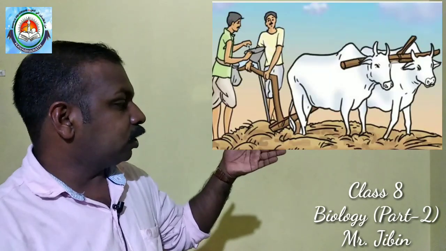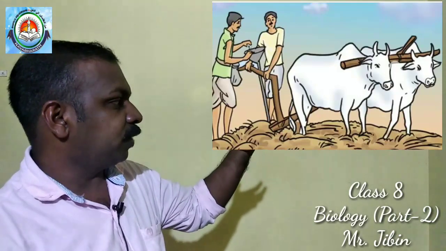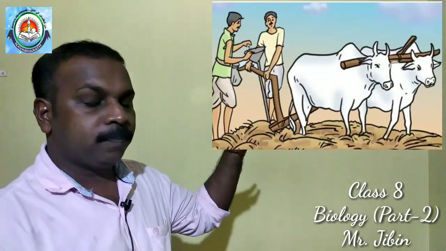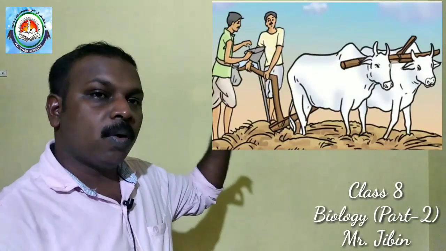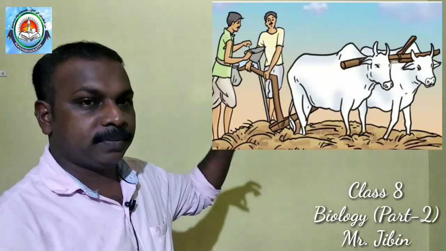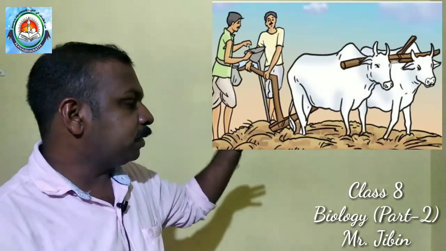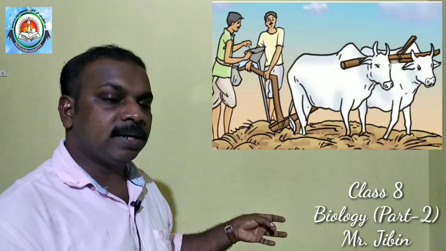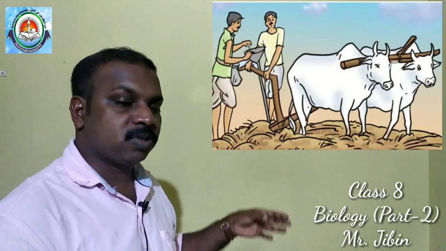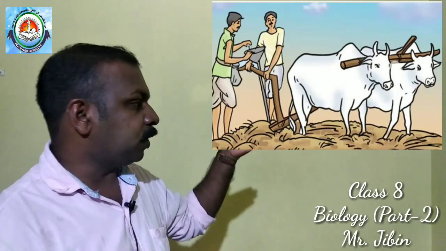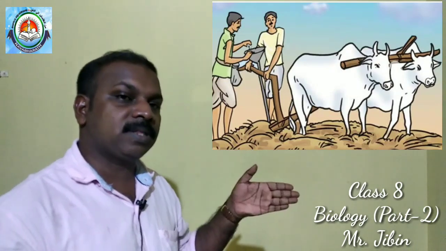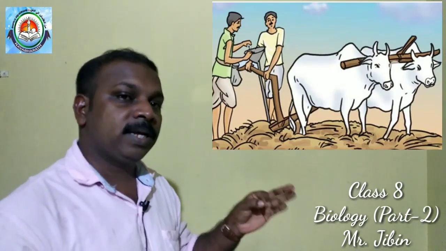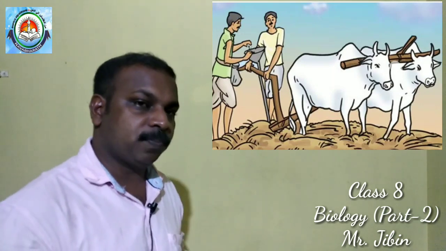First, the traditional tool. We can see that there is a bowl in which we can put all the seeds, and one pipe is connected to this bowl. At the end, the tip is very sharp, and this tool is tied to an animal like bullocks.